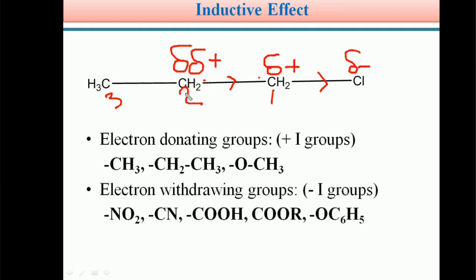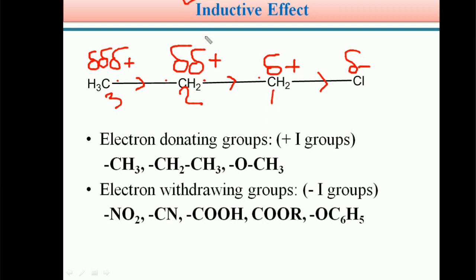So here also electron deficiency arises again. This second carbon may again take the electron density slightly from the adjacent third carbon. As a result, this third carbon has a partial positive charge. So students, in this manner the inductive effect is moved along the chain. Here the migration of electron density through sigma bonds takes place. It is the inductive effect.